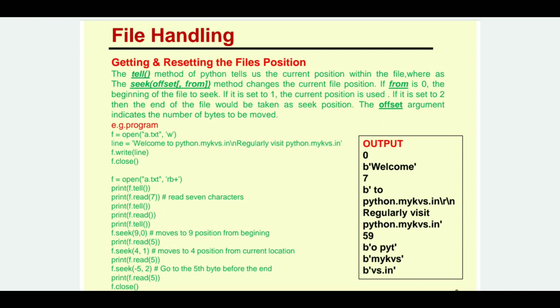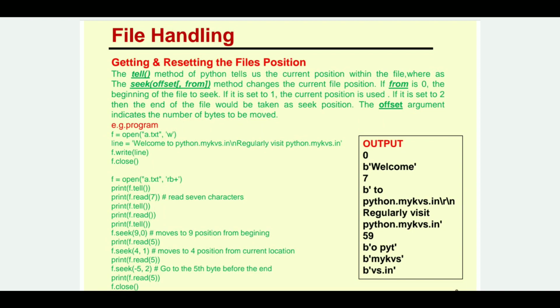Here offset means this argument indicates the number of bytes to be moved, right? As we know, when we open a file in any mode, the file bytes start from the 0th byte. So the first character is at the 0th byte, the next character is at the first byte, and so on. So offset is basically the number of bytes we want to move.